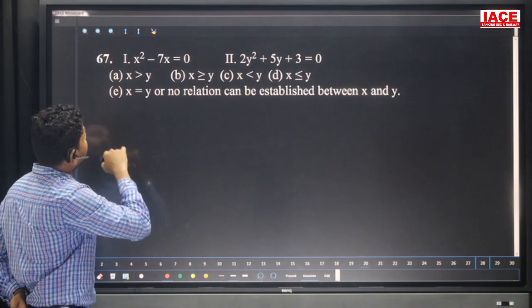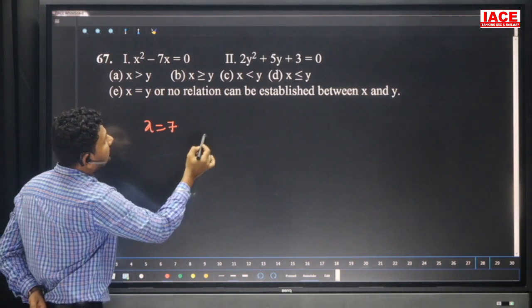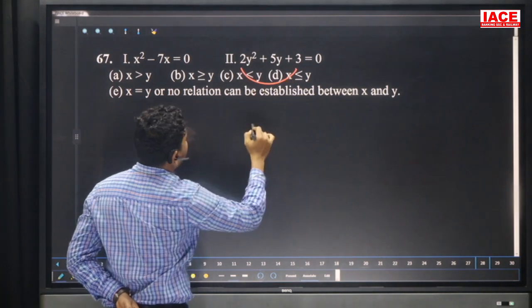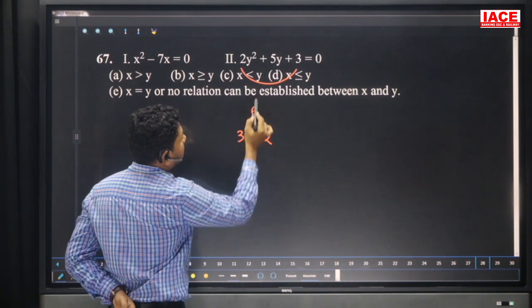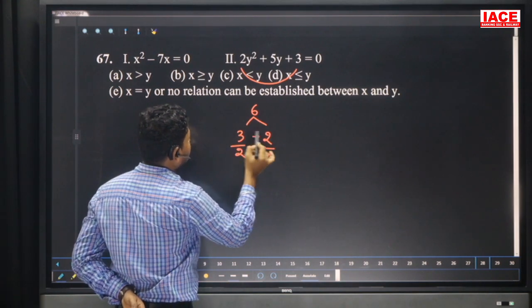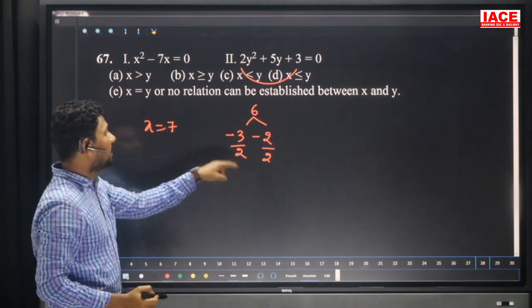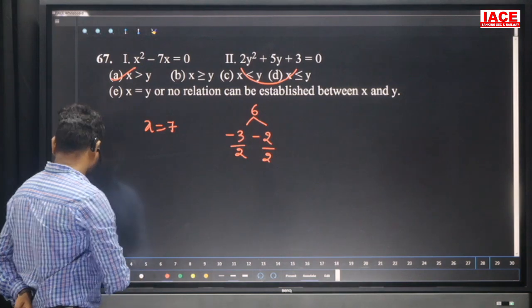Next 67, x square minus 7x is equal to 0, x is equal to, we can write 7, and 2 3s are 6, 2 3s are 6, 6 factors are, we can write 3 comma 2, 3 plus 2 is 5, 3 2s are 6, and here divided by 2, then final factors are minus minus. Here comparing negative values, positive value is always bigger, then we can write x greater than y.